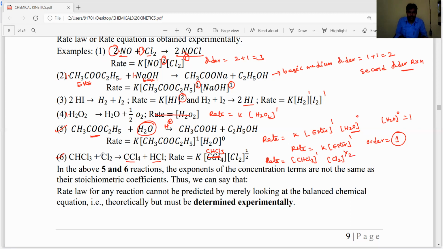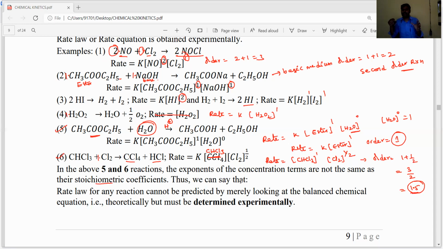But here the stoichiometric coefficient 1 is present, but here 1 by 2 is present. Its order is equal to 1 plus 1 by 2, which is nothing but 3 by 2, that is 1.5. So like the 5th and 6th examples, the exponents of concentration terms are not equal to their stoichiometric coefficients in a balanced chemical equation.